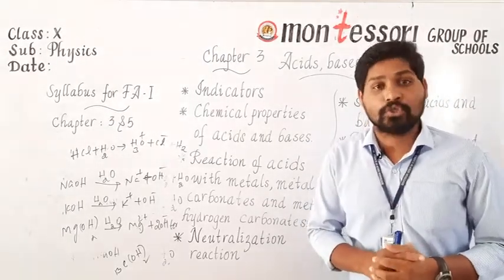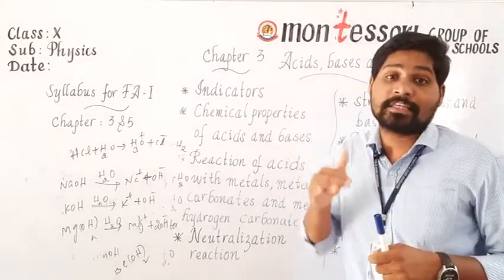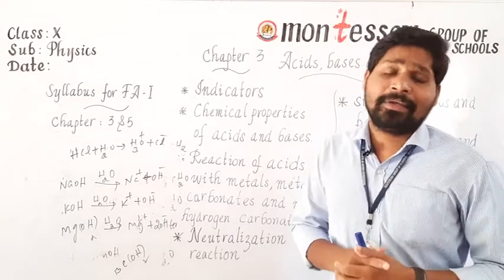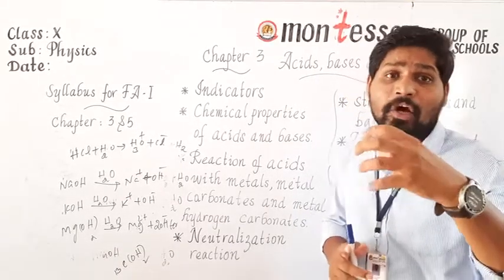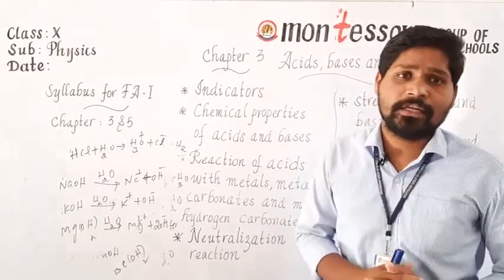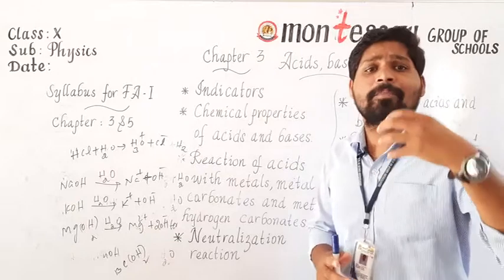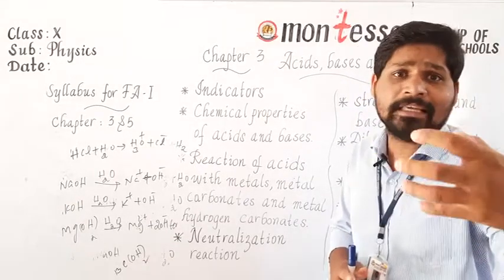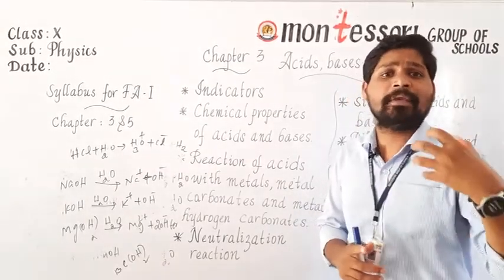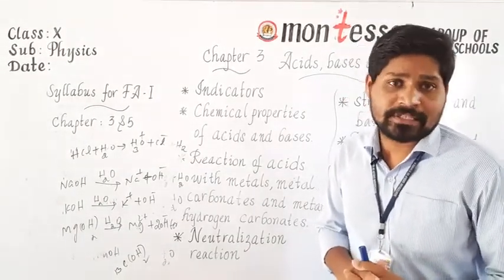See, if you look at the pH paper, we can observe different types of colors. For example, I have one solution. I don't know the nature of the solution. If you test with the pH paper and you get green color, then definitely the nature of the solution is neutral. Likewise, if you take one more solution and test with the pH paper, and you get red color, then definitely the nature of the solution is acidic. If you take one more solution, test with pH paper, and you get blue color, then the nature of the solution is basic.